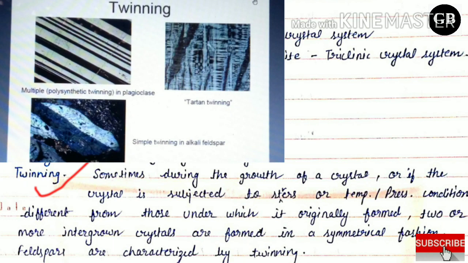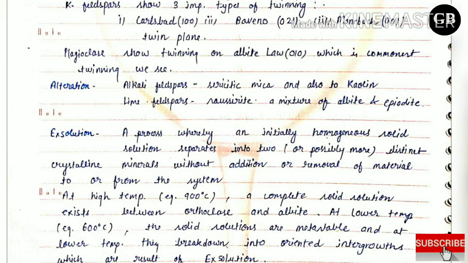So that is why feldspars are characterized by twinning. Potash feldspars show three important types of twinning: Carlsbad, Baveno, Manebach. Plagioclase show twinning on albite law, which is the commonest twinning we see.